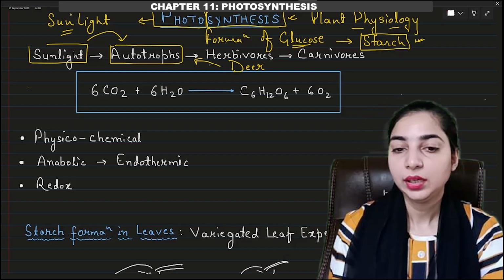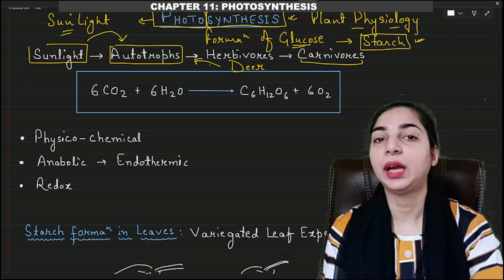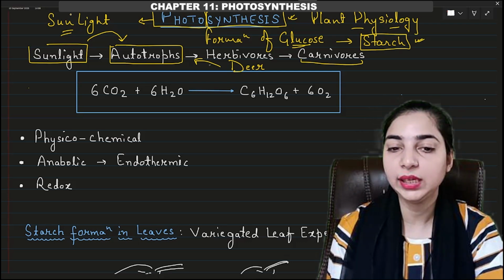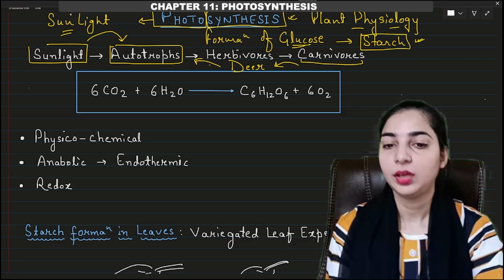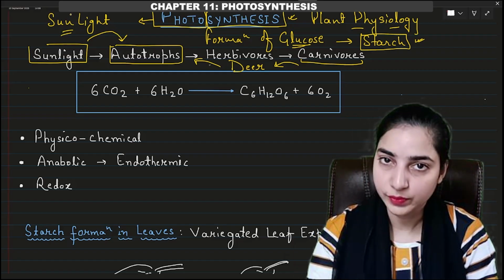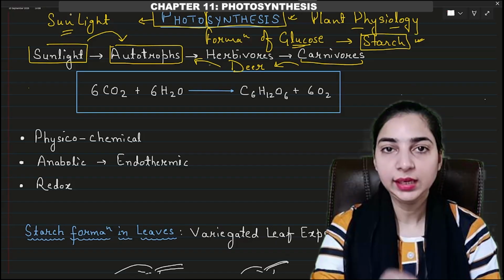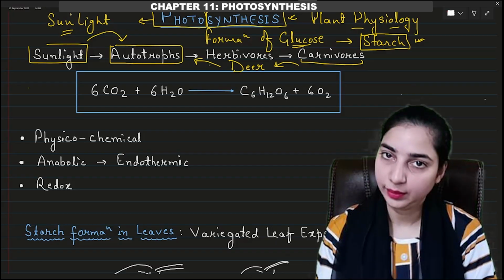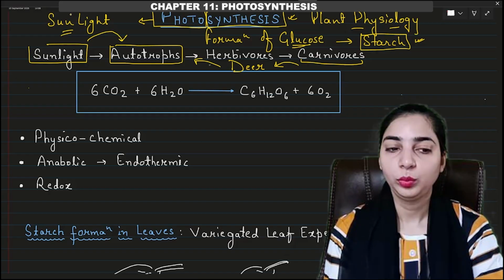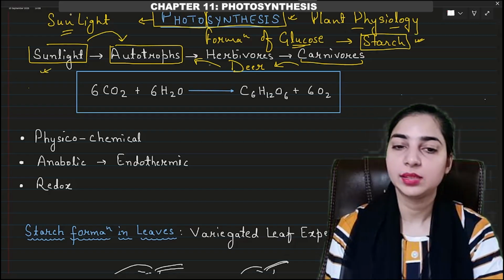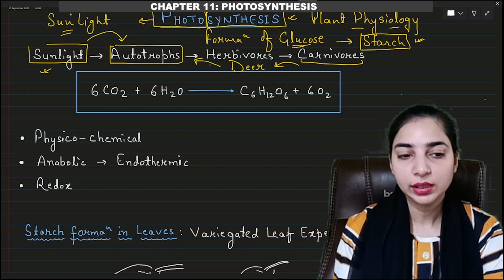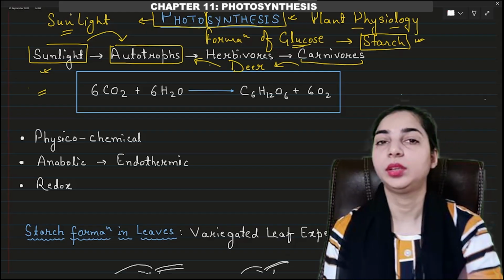So deer is a herbivore which can eat the autotroph or plants directly. Then the carnivores cannot eat the plant directly, but they indirectly depend on the plants because they eat the herbivores. So carnivores and herbivores both depend on the autotrophs. Herbivores depend directly, but carnivores depend indirectly. You must be knowing these things already, because this is a very basic thing which we have been studying since childhood, right?